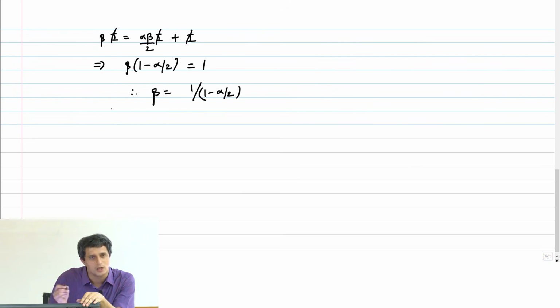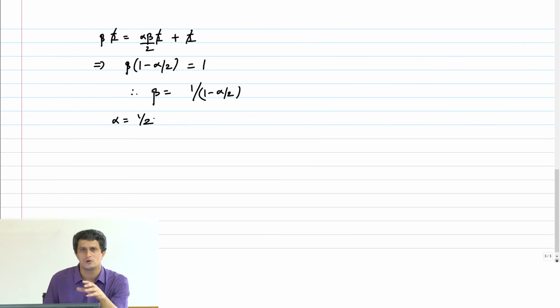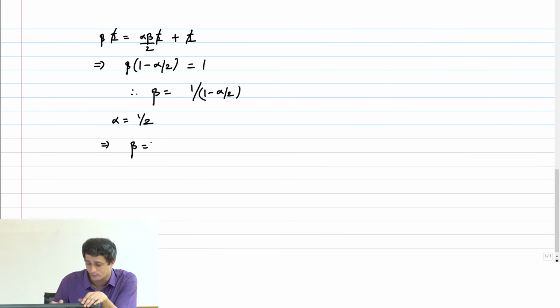Now let's take a concrete example. Let's say I want alpha to be half. It turns out that the noise, VOL, is low enough if WP by WN is half. This is just one example. What should beta be? Exactly, this will be 4 by 3.